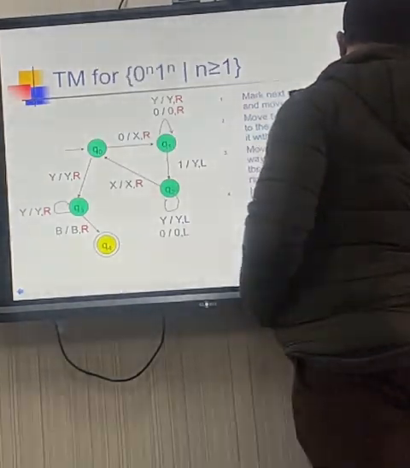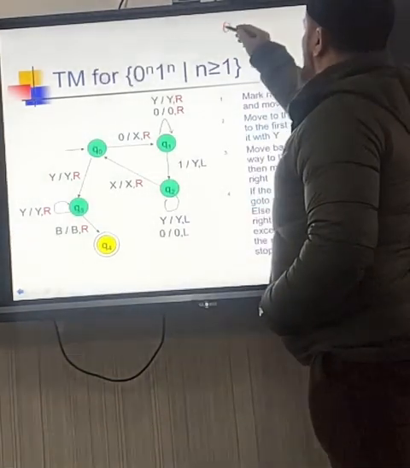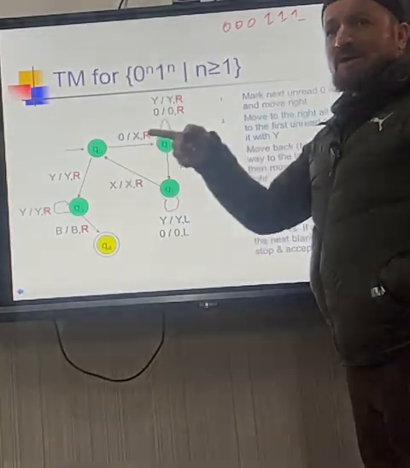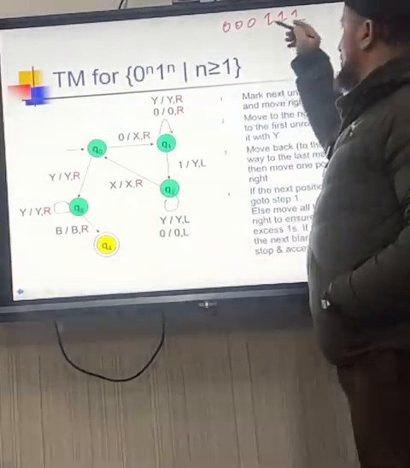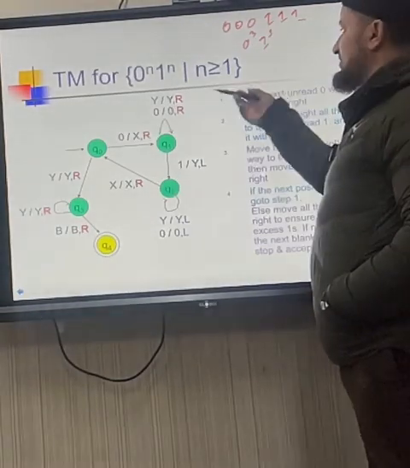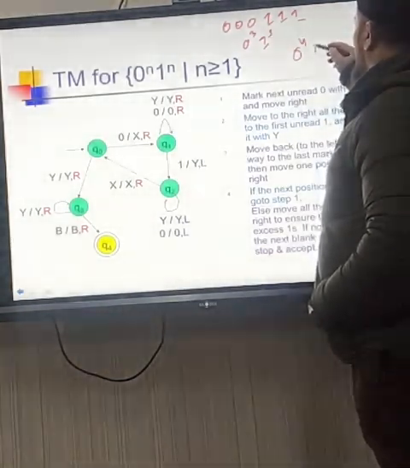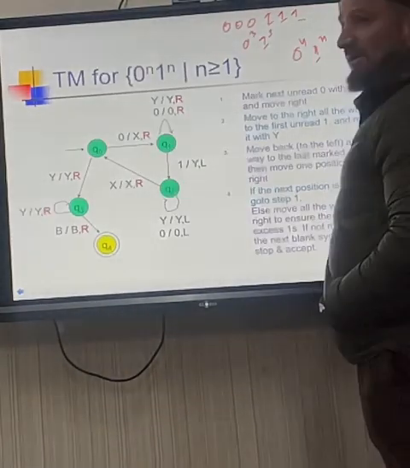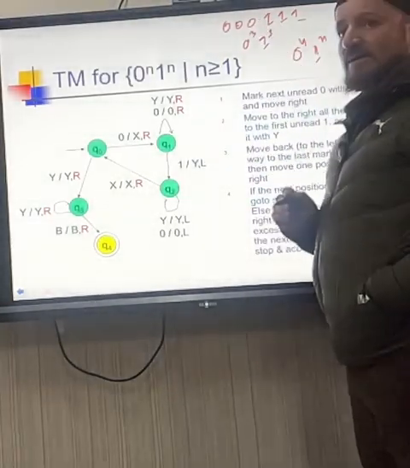Say we have input 00011. This should be accepted. Why? Because 0 raised power 3, 1 raised power 3. Our language was saying 0 raised power n and 1 raised power n, and here n is equal to 3, so this should be accepted.